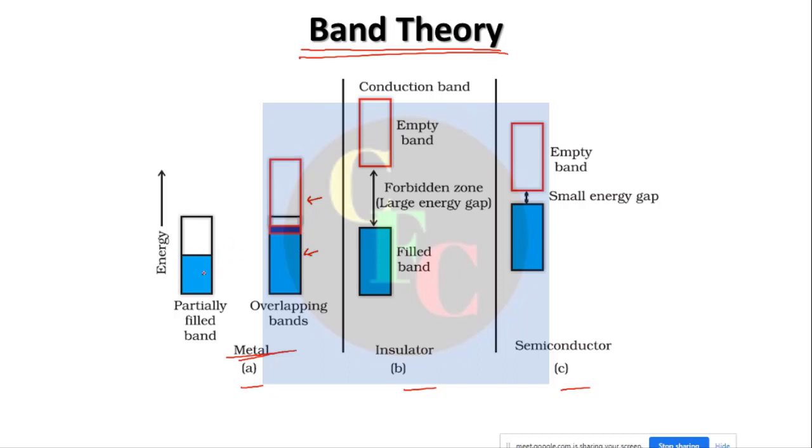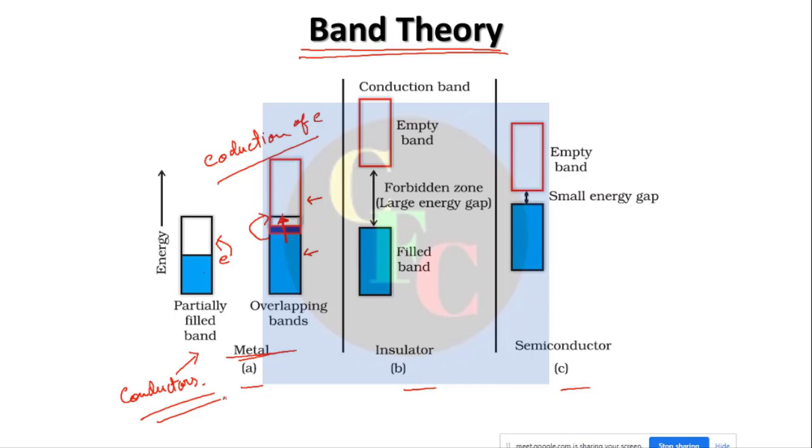Electrons can freely move from one place to another, as if there is no energy barrier. There is an energy barrier, but it can be overcome at room temperature or normal temperatures. So electrons can freely move, and this leads to conduction of electricity. So these are called conductors. Good conductors have this kind of band structure.